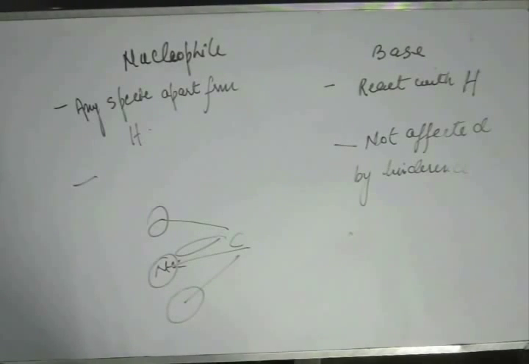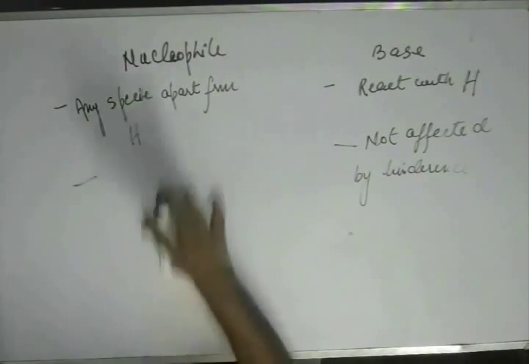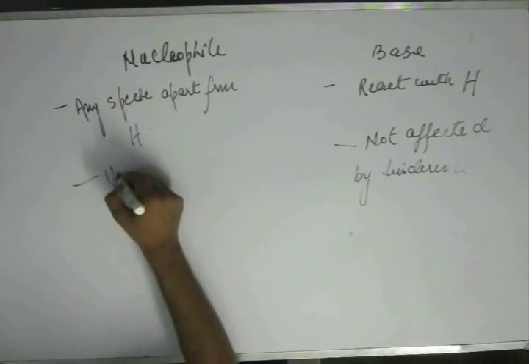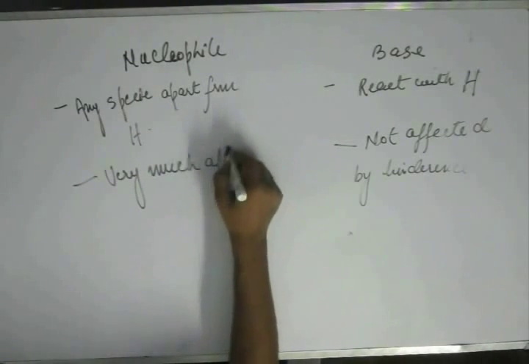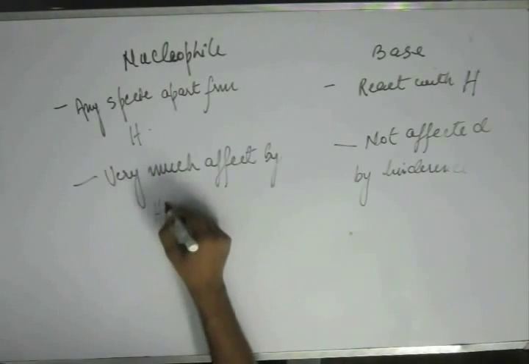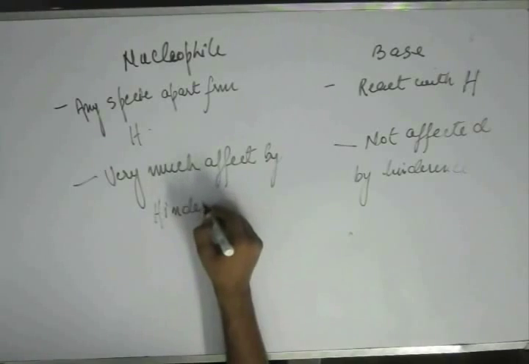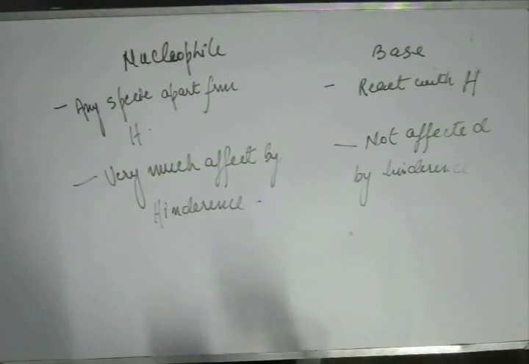So hindrance will have everything to do with nucleophilicity, not much to do with basicity. So this will be very much affected by hindrance. This much we understand, this much is easy.